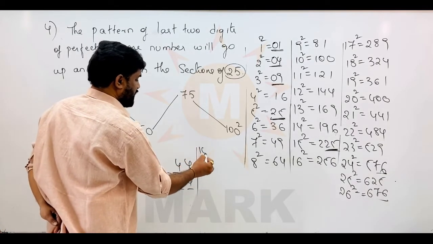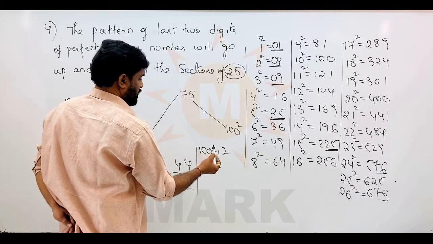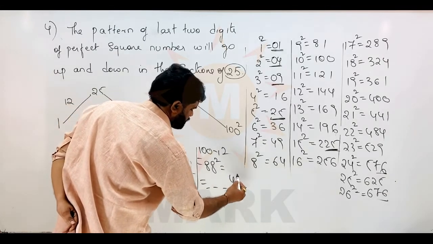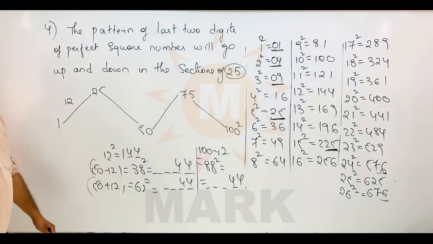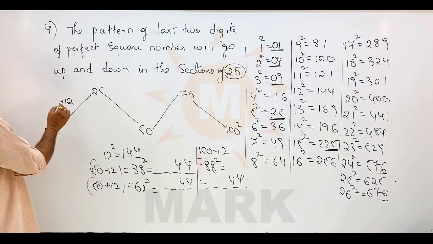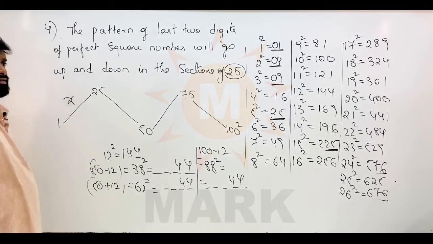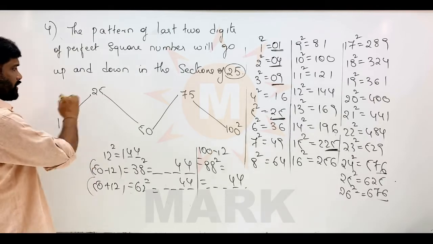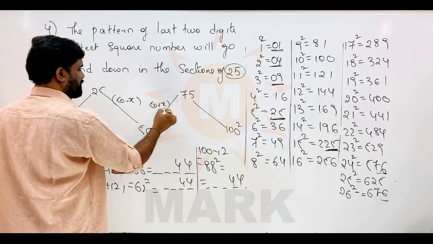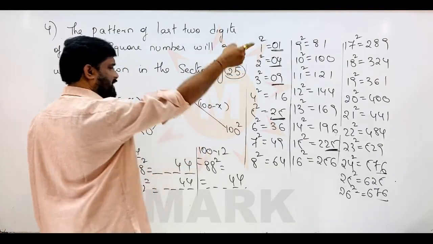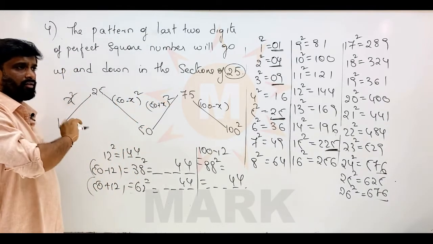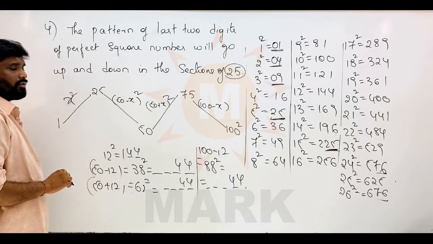Again if you take 100 minus 12, that is equal to 88 square. 88 square also, the last 2 digits will be 44 only. You take a number called x from 1 to 25, including 1 and 25.